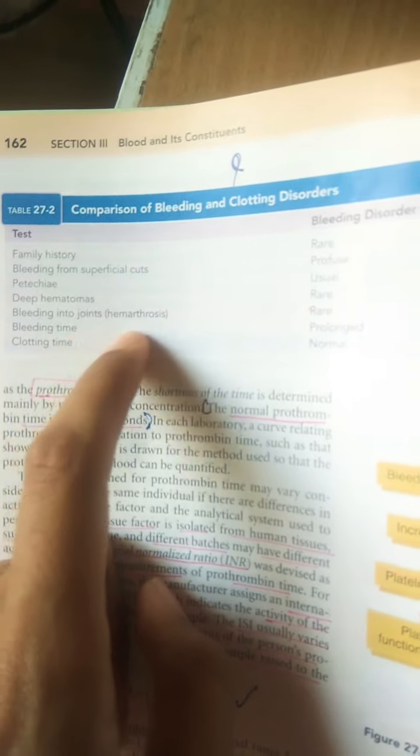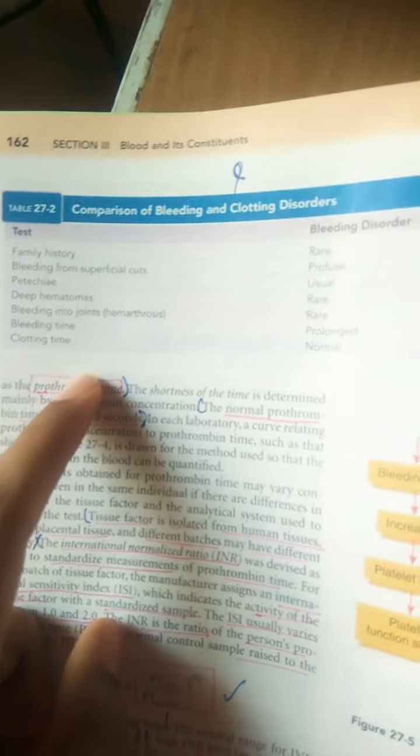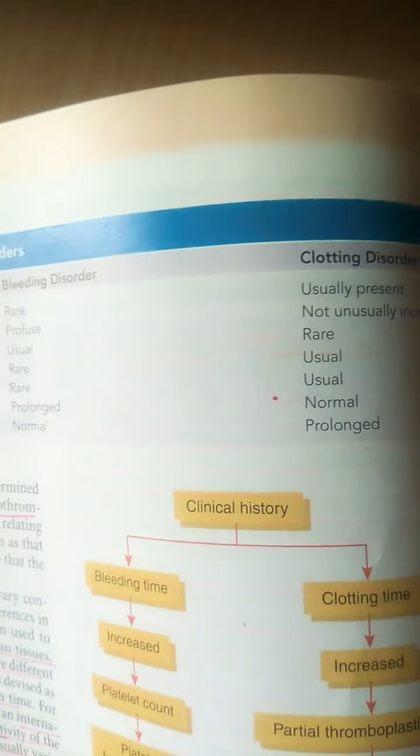Deep hematomas are rare in the case of bleeding disorder but usual in clotting disorders. Bleeding into joints, hemarthrosis, is rare in bleeding disorders and usual in clotting disorders. Bleeding time is prolonged in bleeding disorders and normal in clotting disorders. Clotting time is normal in bleeding disorders and prolonged in clotting disorders.